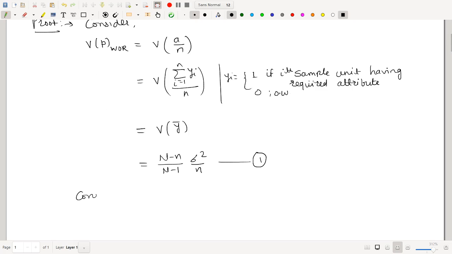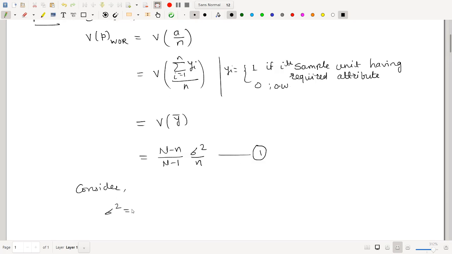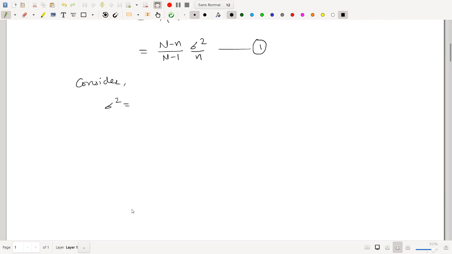So consider sigma square. Sigma square is the population variance, and the formula for this one is 1 upon capital N summation i running from 1 to capital N, capital Y square minus capital Y bar square.